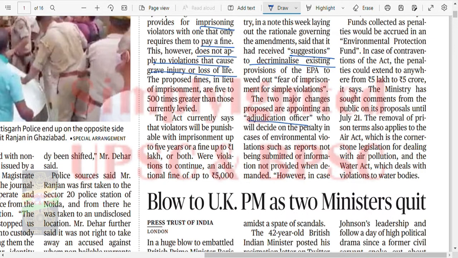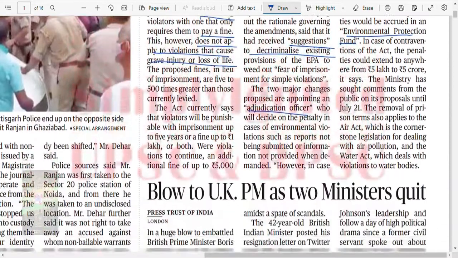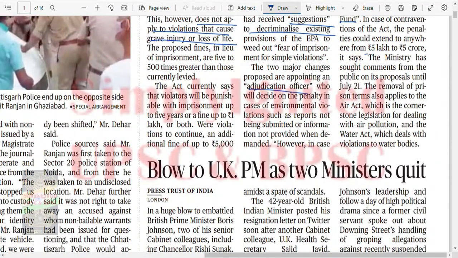However, in case of serious violation which leads to grievous injury or loss of life, that shall be covered under the provision of IPC, read with section 24 of EP Act. The funds collected as penalties would be accrued in EPF. In case of contravention of the Act, the penalties could extend to anywhere between 5 lakh to 5 crores. The ministry has sought comments from the public on its proposal until July 21.